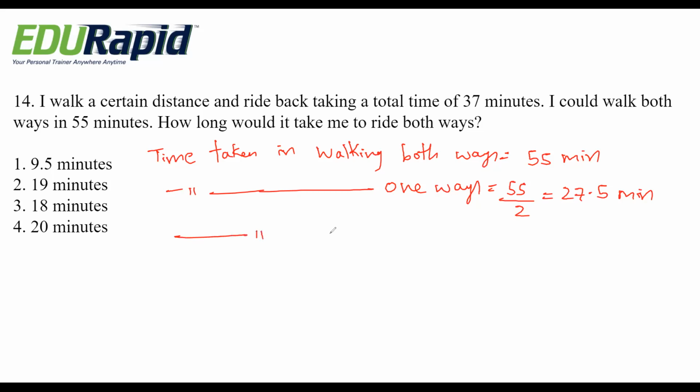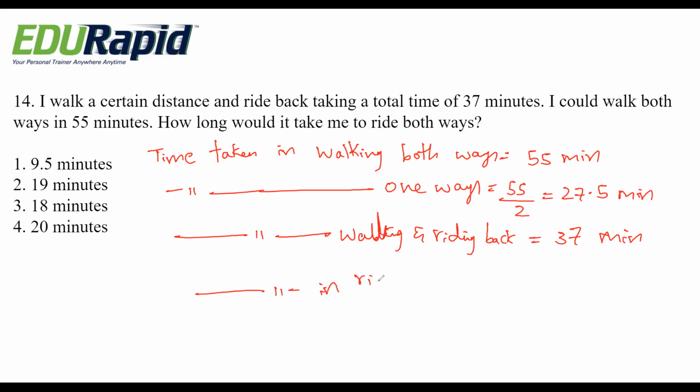Time taken in walking and riding back is how much? 37 minutes they've given. Okay. So time taken in riding one way is how much? 37 minus 27.5. That is 9.5 minutes.